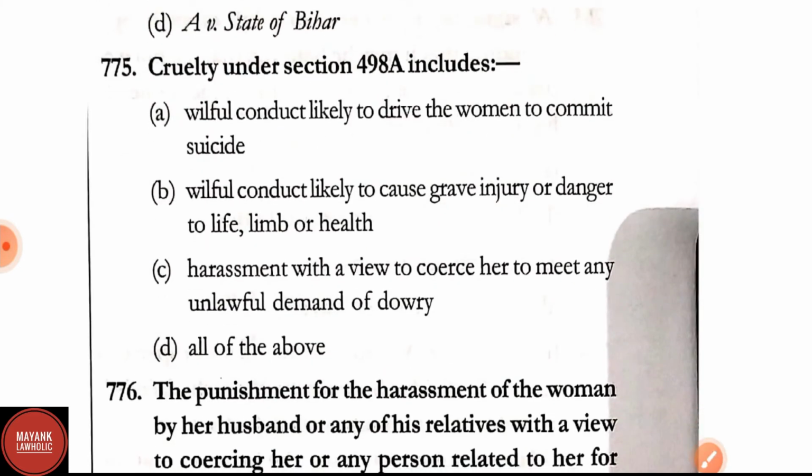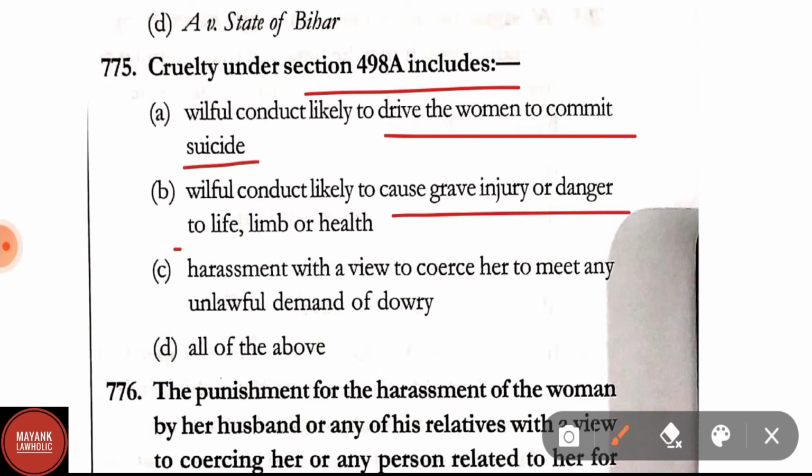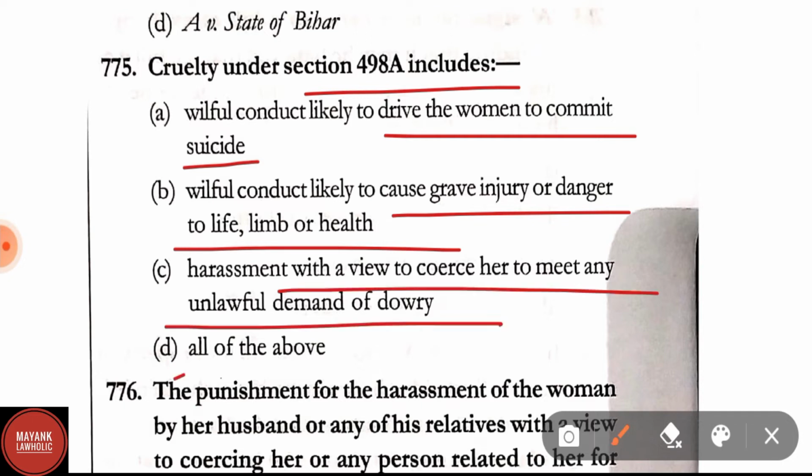Question number 775. Cruelty under section 498A includes willful conduct likely to drive the woman to commit suicide, willful conduct likely to cause grave injury or danger to life, limb or health, harassment with a view to coerce her to meet any unlawful demand of dowry, all of the above. Here the correct answer is option D, that is all of the above.